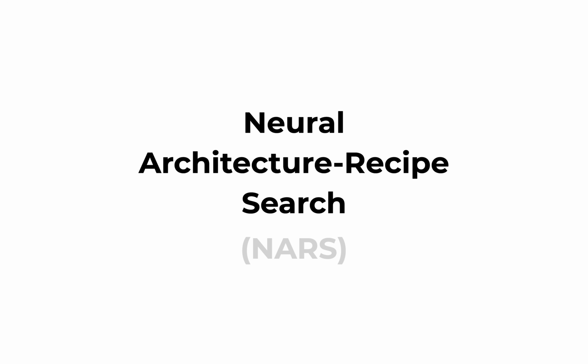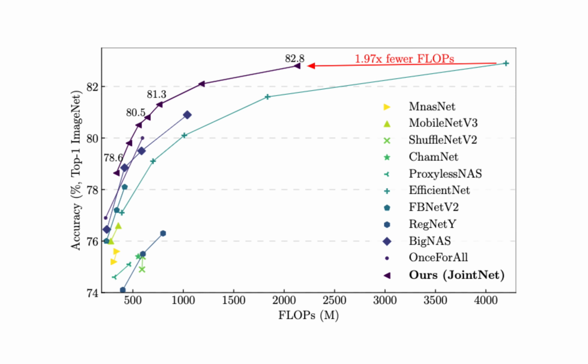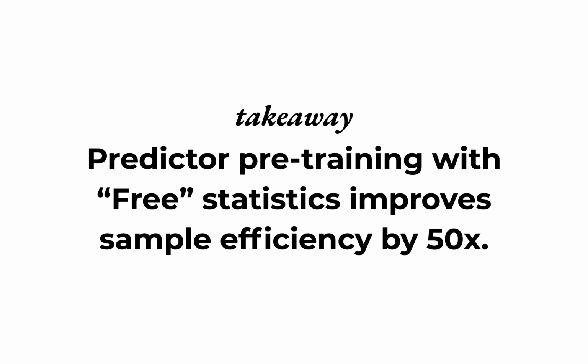We call this neural architecture recipe search. This yields a family of state-of-the-art compact convolutional neural networks called FBNetV3. For example, our FBNetV3s match EfficientNet and ResNeSt accuracy with 2 and 7 times fewer flops respectively. The takeaway from this video is that predictor pre-training with free architecture statistics improves sample efficiency by up to 50 times. So, employ predictor pre-training with architecture statistics whenever you can.